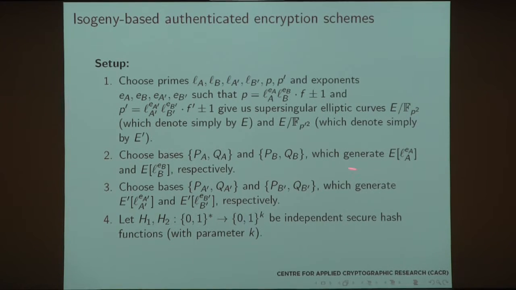Now, we know that this subgroup of the elliptic curve has two generators. So this one generates this one. These two generate this subgroup. We do the same thing symmetrically with the P prime version. And we need some hash functions that are secure.